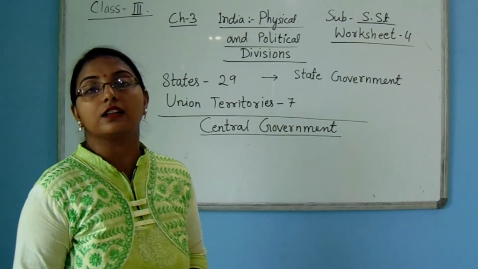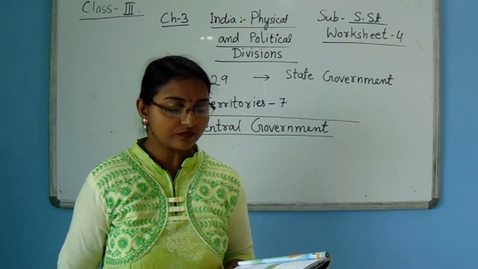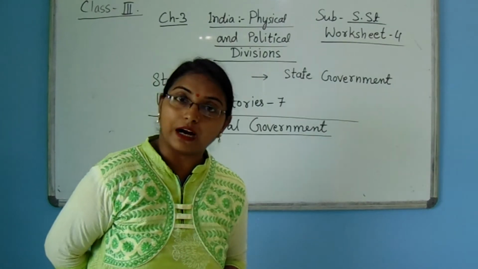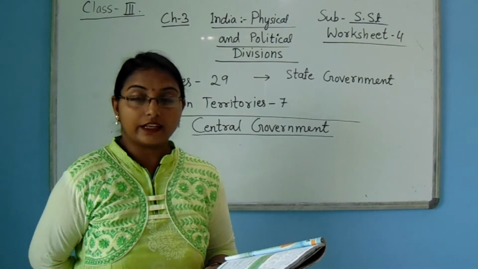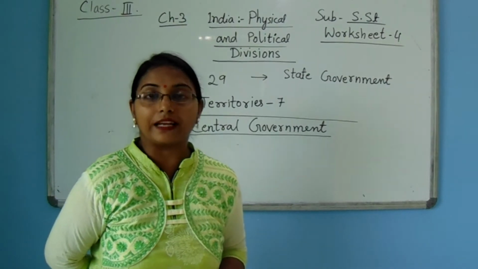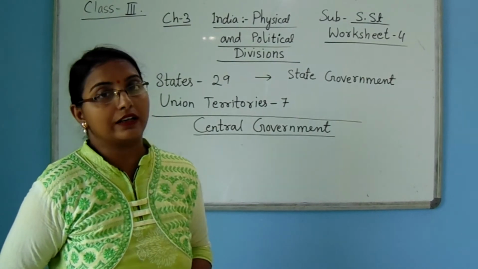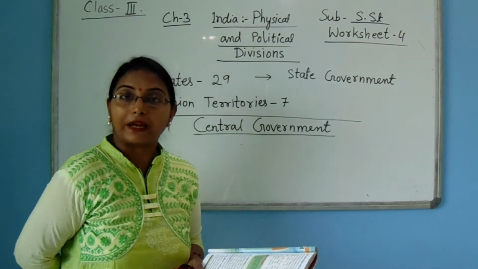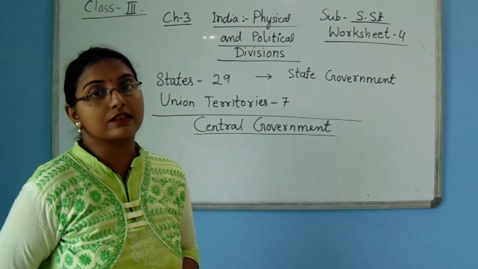So the next topic is northern plains. Northern plains means the plains along the northern side of India. It has a greater part that lies between the Himalayas and the southern peninsula. The area is also called the Gangetic Plain. That means this area is fertile because of the Ganga river. These are also called perennial rivers.